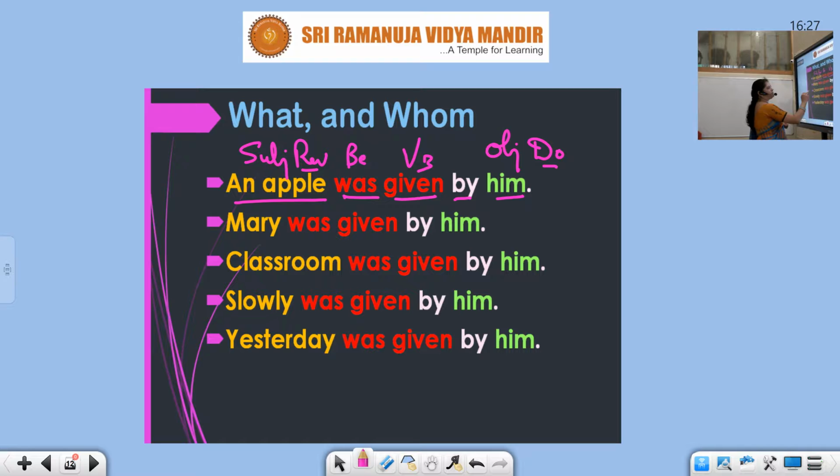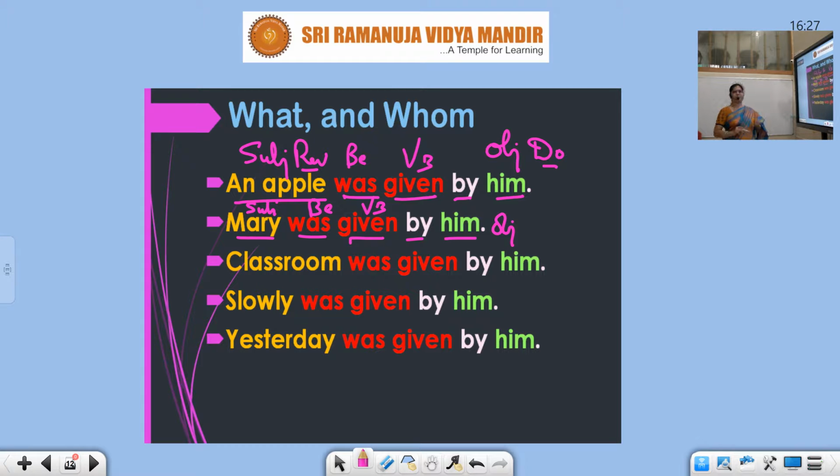Mary was given by him. Who was given the apple? Mary was given. So Mary was the subject in a receiving form. Was is the be form. Objective.